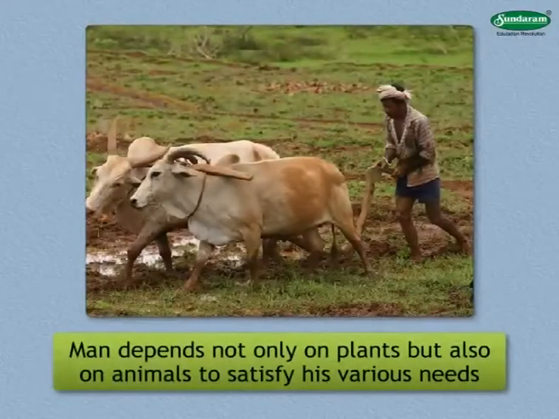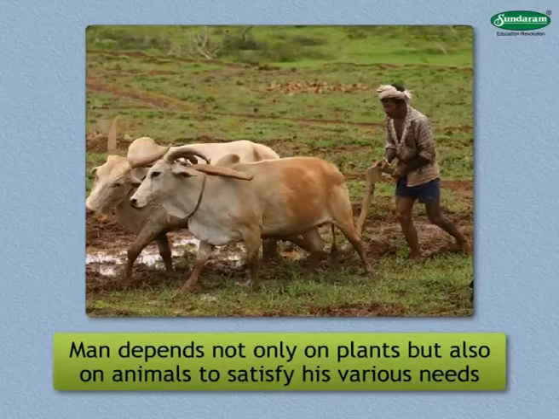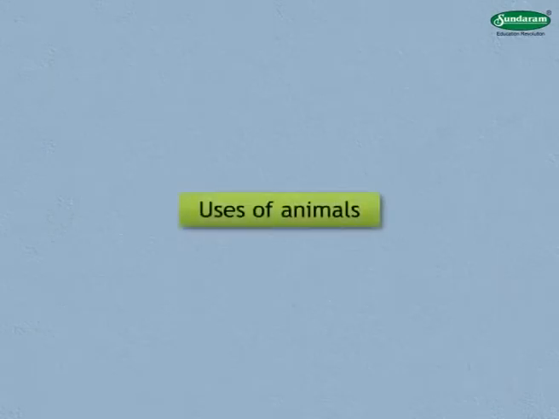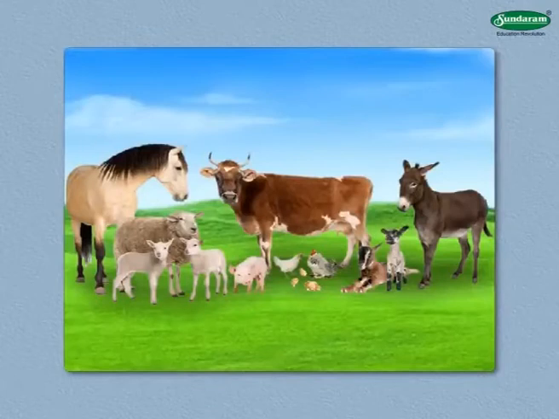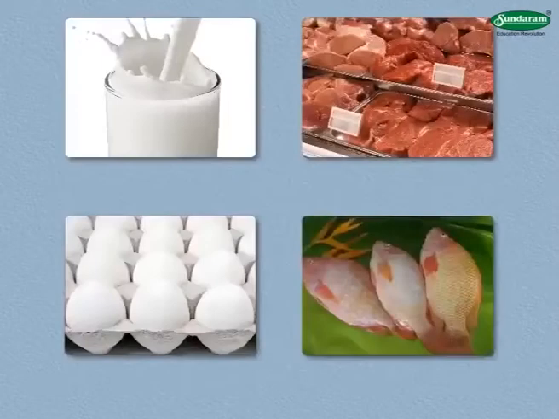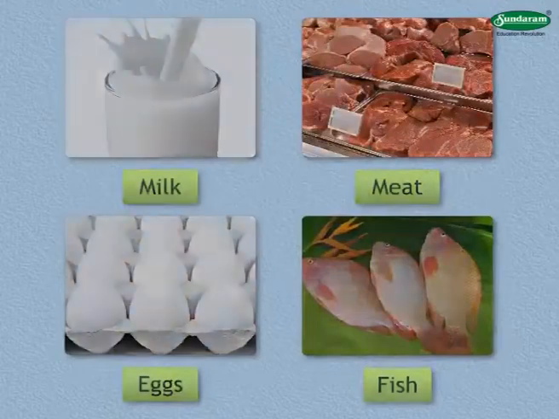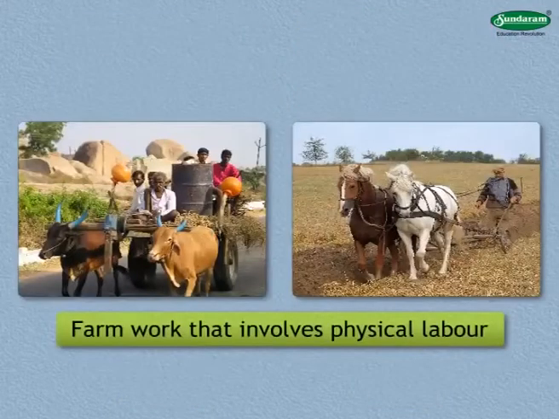As all of you know, man depends not only on plants but also on animals to satisfy his various needs. Man has developed the science of animal husbandry in order to cater to his needs. What are the uses of animals? Well, you might be aware of some of them. Just a quick look. Animals provide us with food like milk, meat, eggs, fish, etc. They help us in carrying out farm work that involves physical labor.